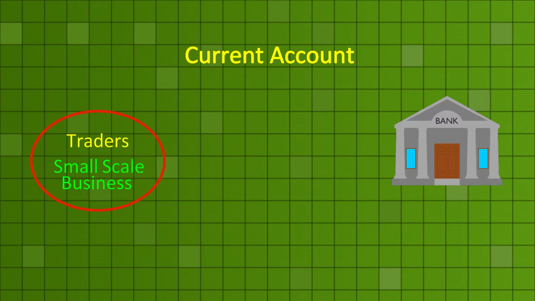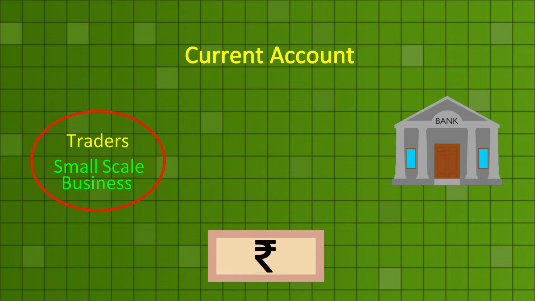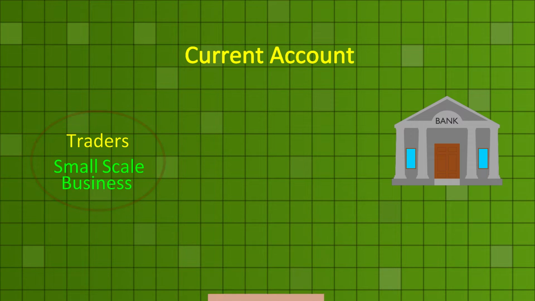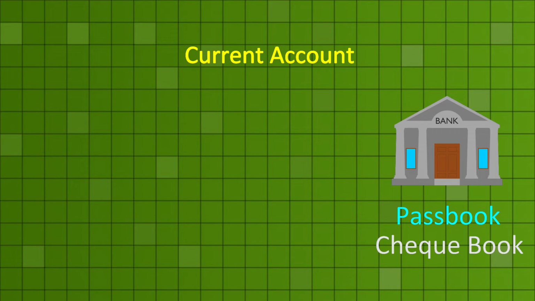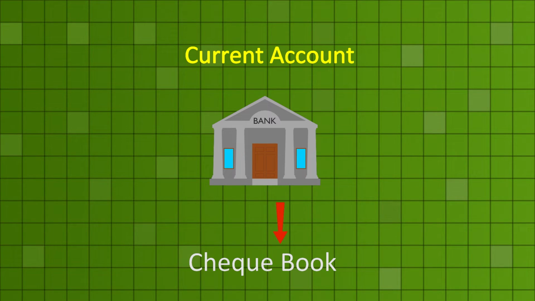An account holder can deposit or withdraw money any number of times in a day. The bank issues a passbook for this account and also a checkbook on demand. The bank does not pay any interest on the money in this type of account. Money can also be withdrawn or deposited by check.